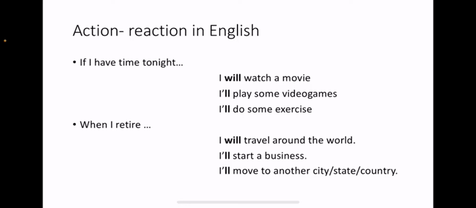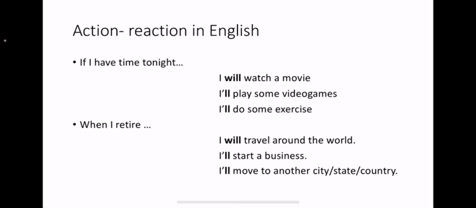If I have time tonight, I will watch a movie. If I have time tonight, I'll play some video games. If I have time tonight, I'll do some exercise. Now, next sentence. When I retire, think about you. When you retire, what are your plans? Well, for me, I will travel around the world. I'll start a business. When I retire, I'll move to another city, probably another state, or even another country.